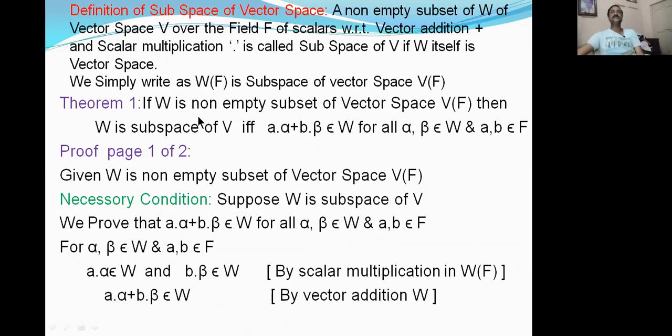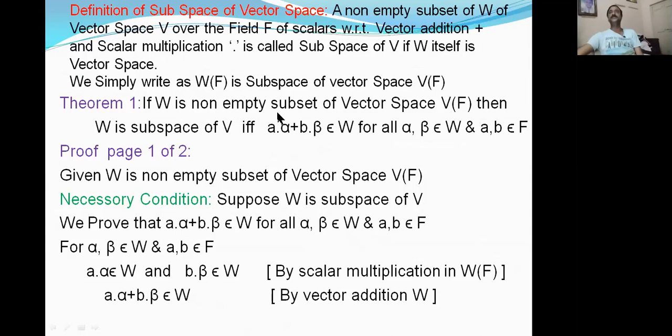If W is a non-empty subset of a vector space V over the field F, then W is a subspace of V if and only if a alpha plus b beta belongs to W for all alpha, beta belonging to W and a, b belonging to F. W contains vectors, F contains only scalars. That's why alpha and beta are taken in W.